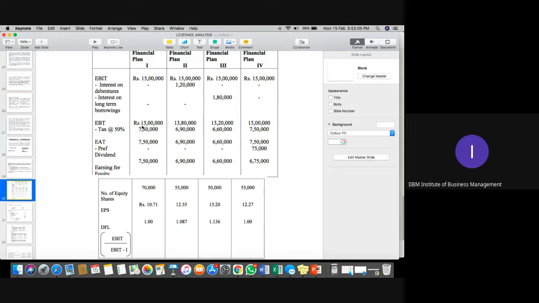First of all, understand this financial plan 1, 2, 3, and 4. That is very important to discuss right now. Shall we start the financial plan 2? Wait, sir, noting down. Okay.